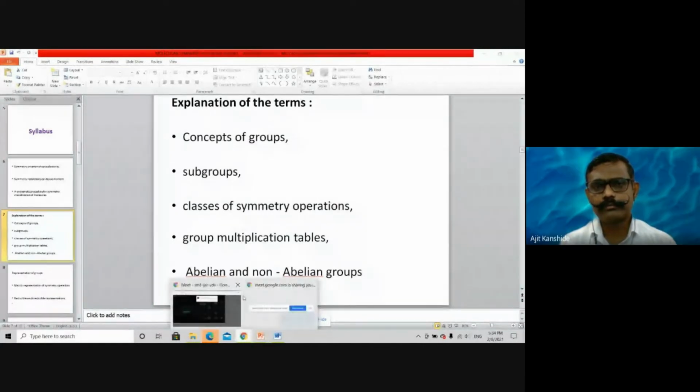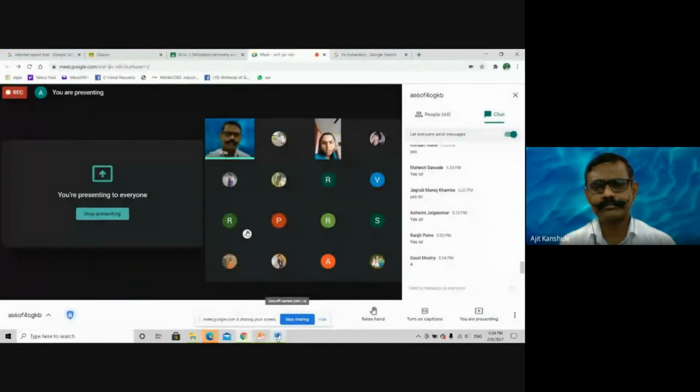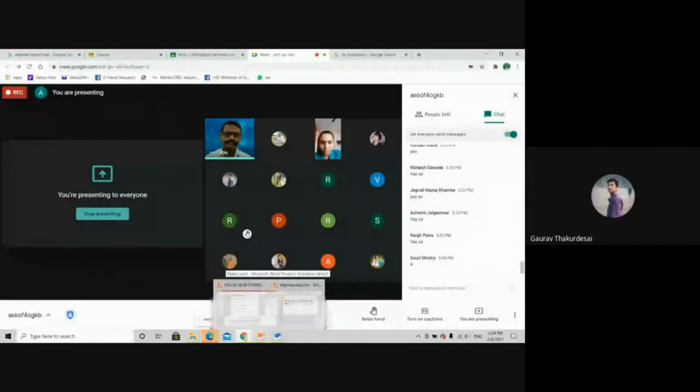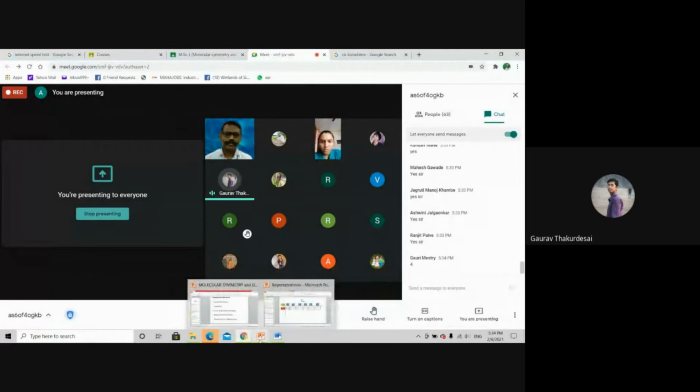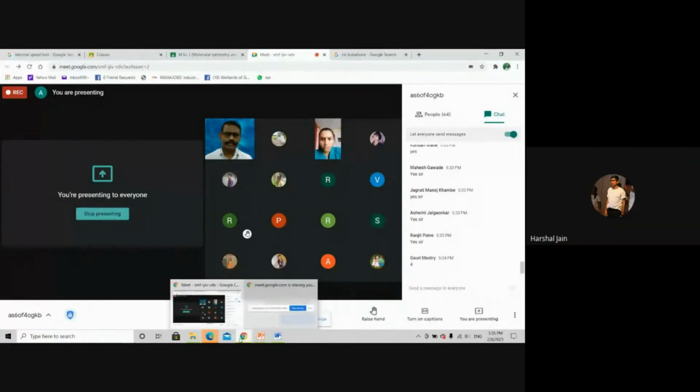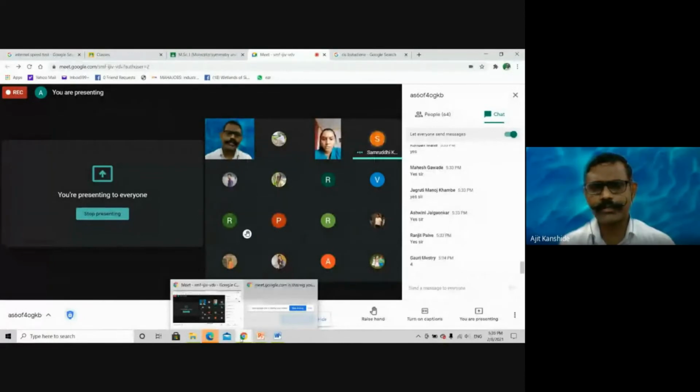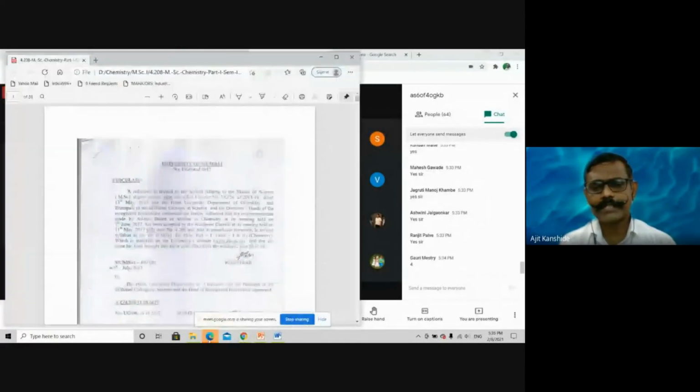Right. Which are those? Only conditions. One by one. First condition: closure, identity, inverse, associativity. Associativity and then inverse. Okay, that's this. Very good. It is our first part.